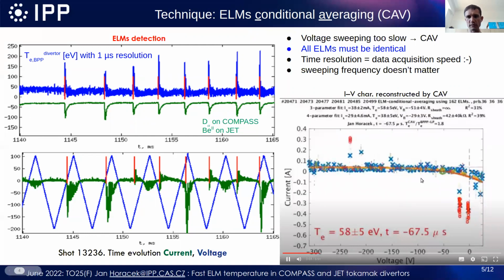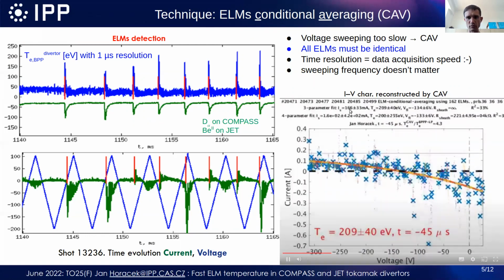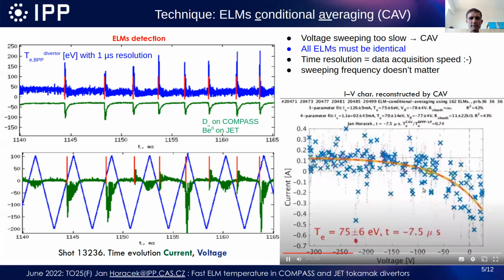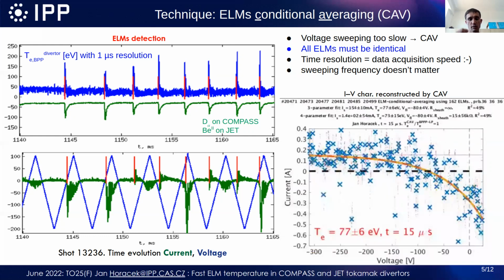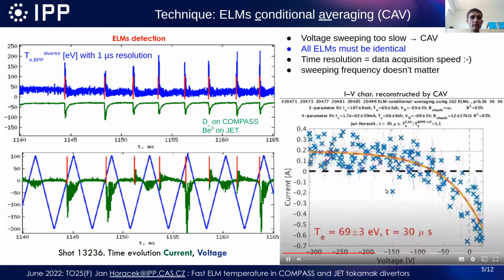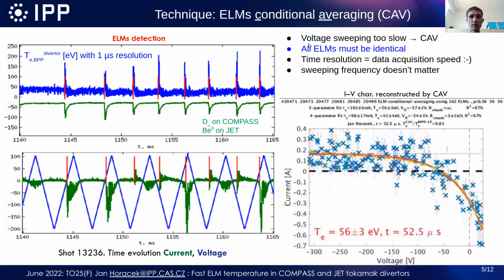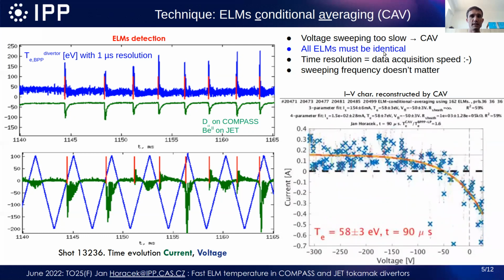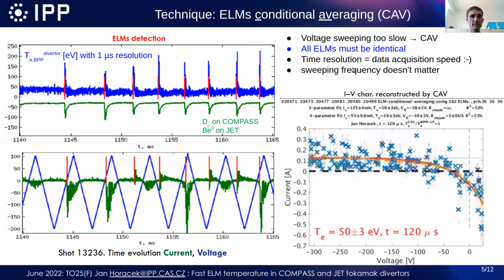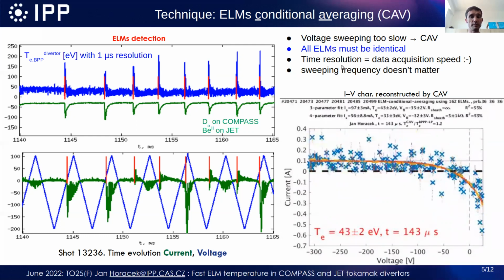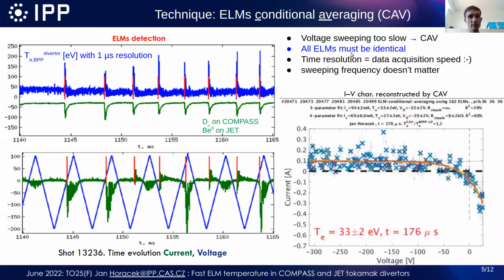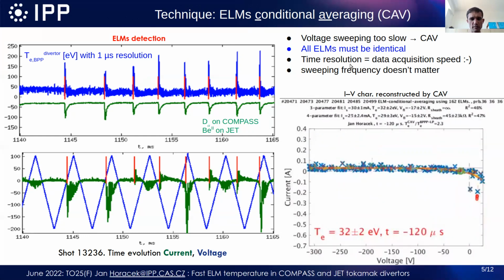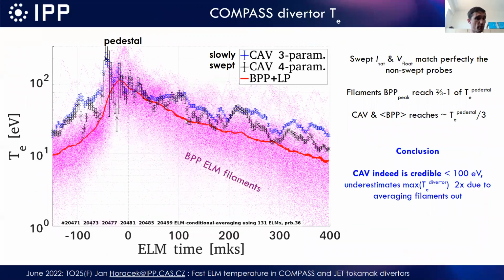Here we have about 300 ELMs in this case, many discharges combined to get enough statistics. And like this, we can reconstruct the IV characteristics every 1 microsecond, conditionally averaged. The question is whether this characteristic is credible, because here we have to assume that all the ELMs are identical. The sweeping frequency in such a case doesn't matter; it's only a question of the data acquisition speed. So the identicality of all the ELMs is questionable, and that's why we did it on COMPASS,